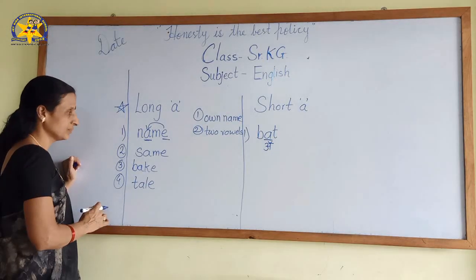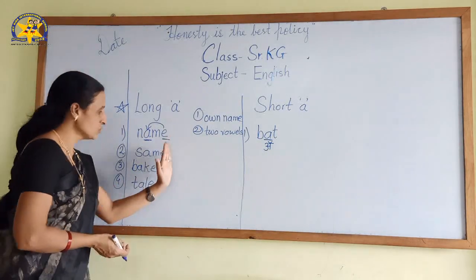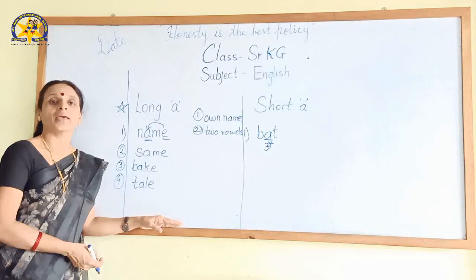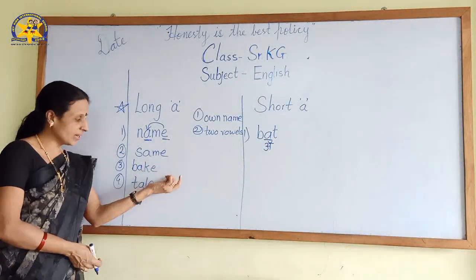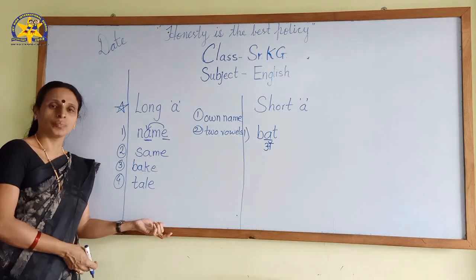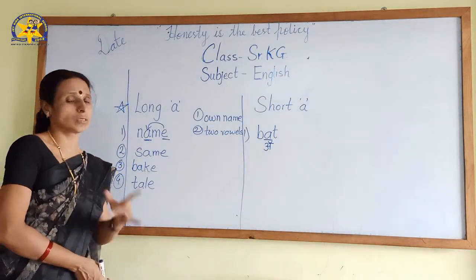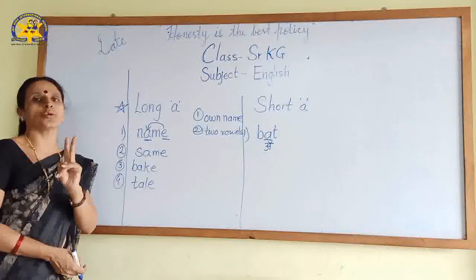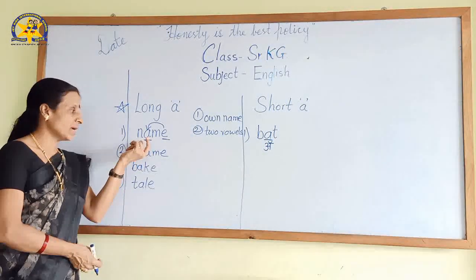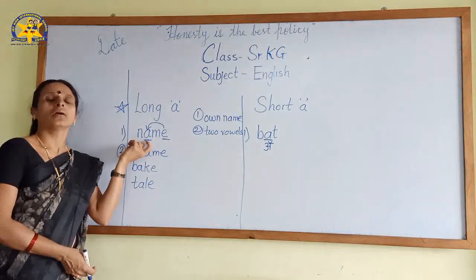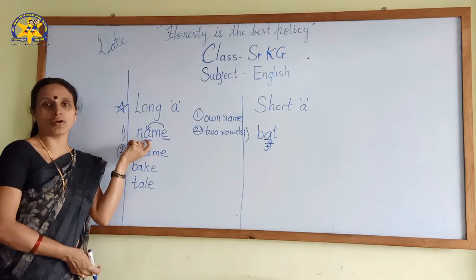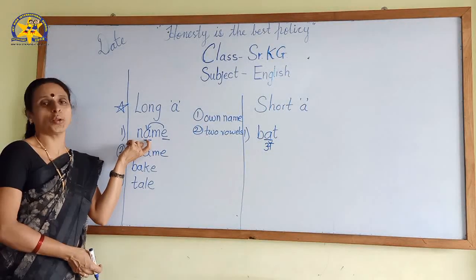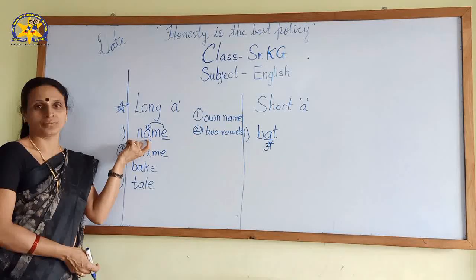Am I right? So these words we can identify as long A sound words. Why are we calling them long vowel sound? There are 6 or 7 rules, but the first and second rule I taught you today. The first rule is that A is taking its own name. It is not taking any kind of sound, not a, not on, nothing.